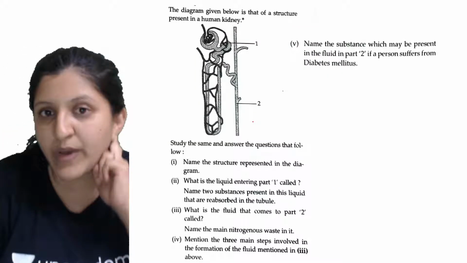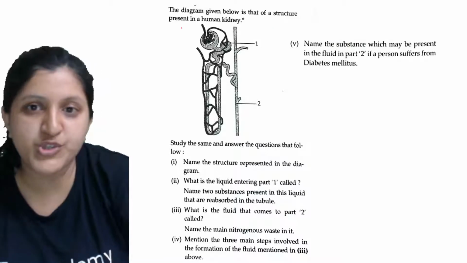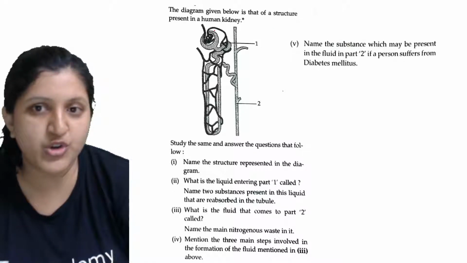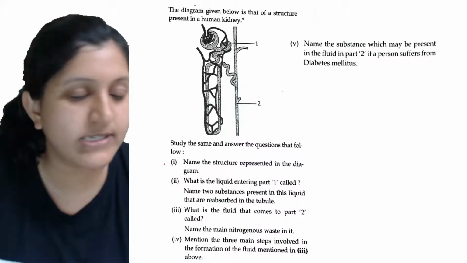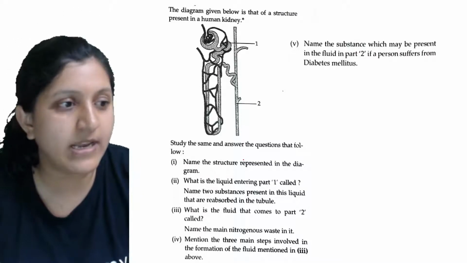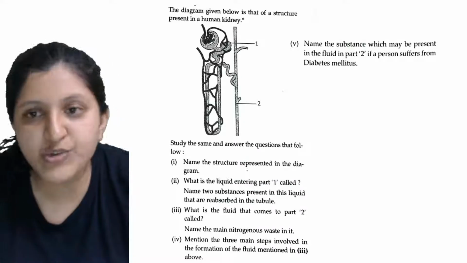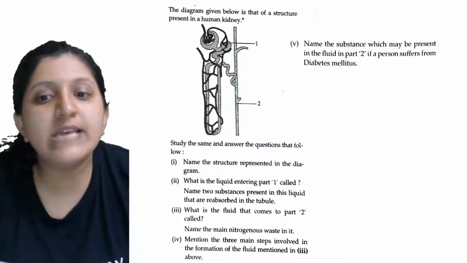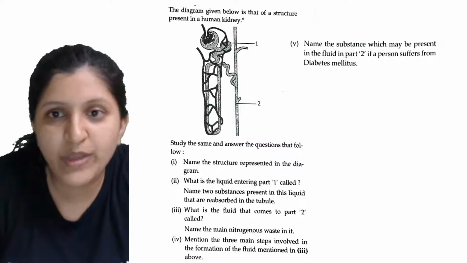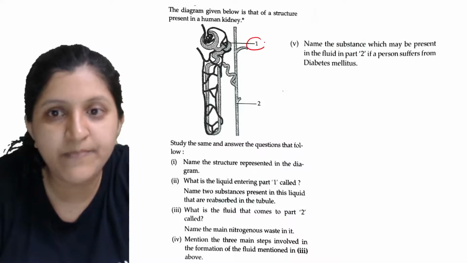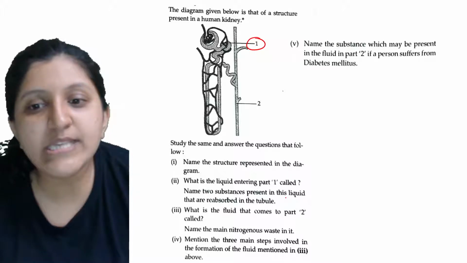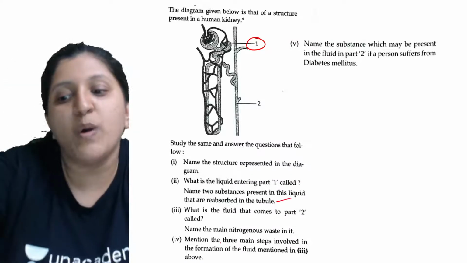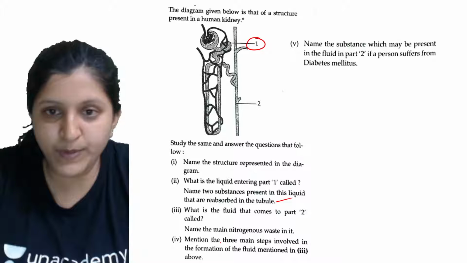The diagram given below is that of the structure of a human kidney. Study the same and answer the questions that follow. Name the structure represented in the diagram. What is the liquid entering part 1, where part 1 is here? And name the substances present in this liquid that are absorbed in the tubule. Let's see this one.